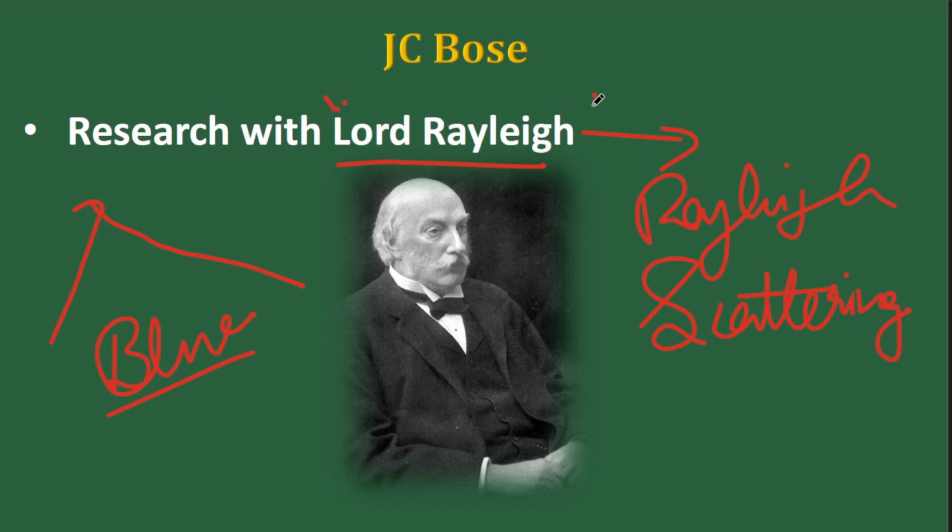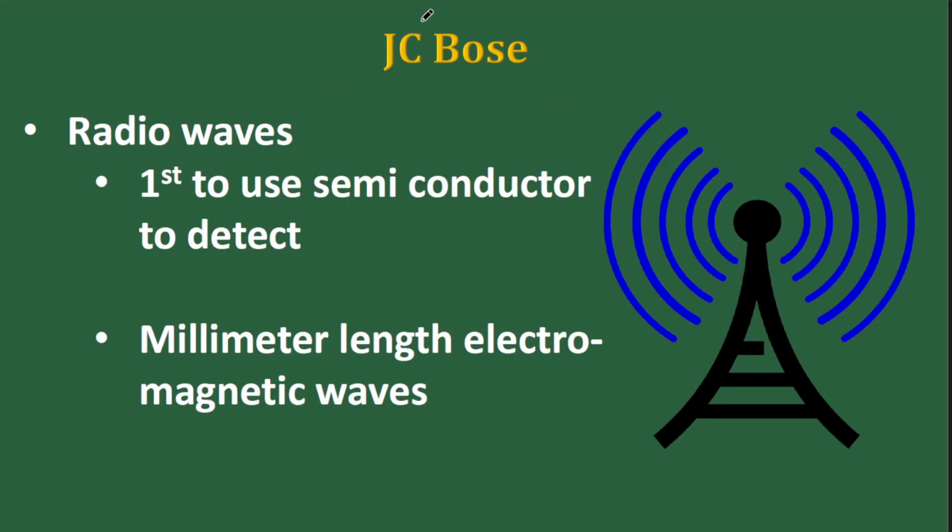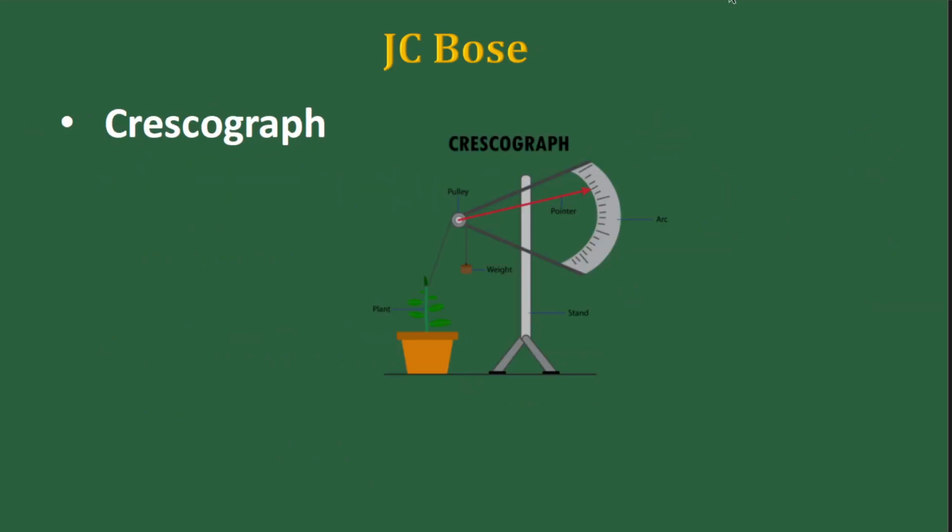So J.C. Bose worked with Lord Rayleigh and he came up with a lot of findings. The most important among all that is the study in radio waves. J.C. Bose was the first person to use semiconductor to detect radio waves. He also came up with the discovery of millimeter length electromagnetic waves. This later helped in radio communication. So the area of domain is radio waves, and these are the two major findings of J.C. Bose.